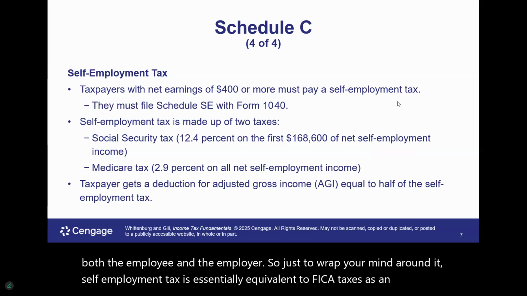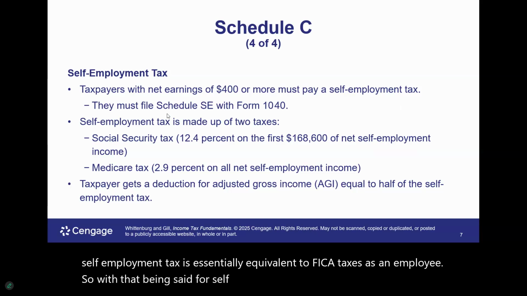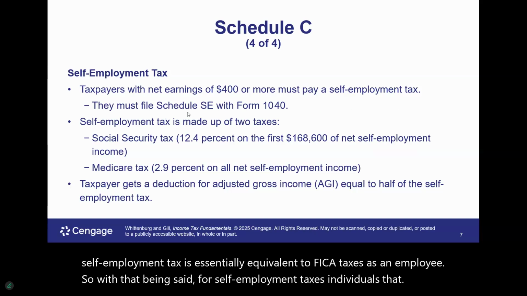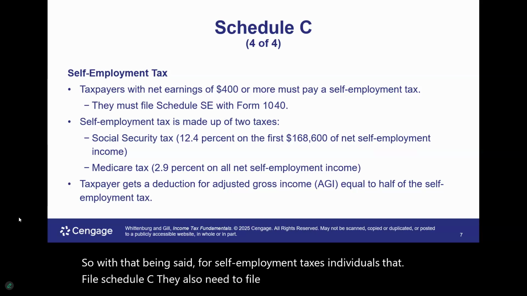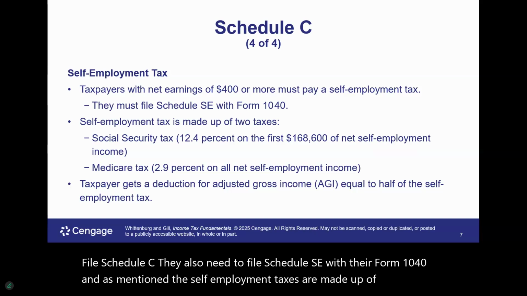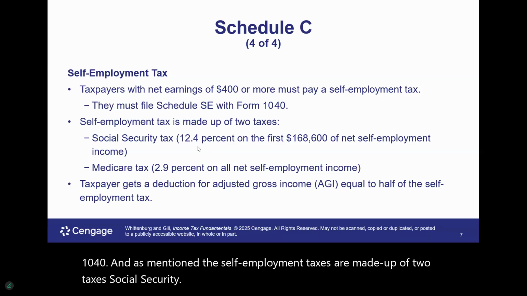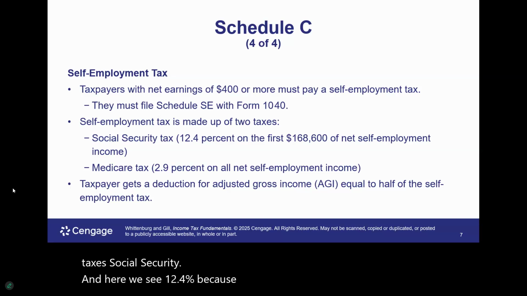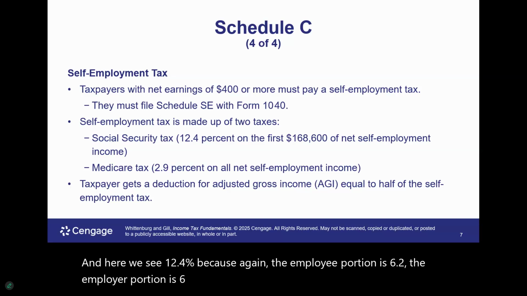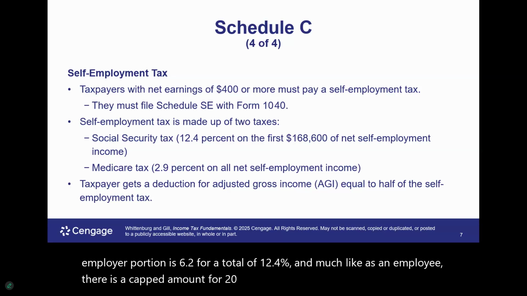So with that being said, for self-employment taxes, individuals that file Schedule C also need to file Schedule SE with their Form 1040. And as mentioned, the self-employment taxes are made up of two taxes: Social Security, and here we see 12.4% because again, the employee portion is 6.2, the employer portion is 6.2, for a total of 12.4%. And much like as an employee, there is a capped amount for 2024, it's 168,600. It is increased for inflation each year.